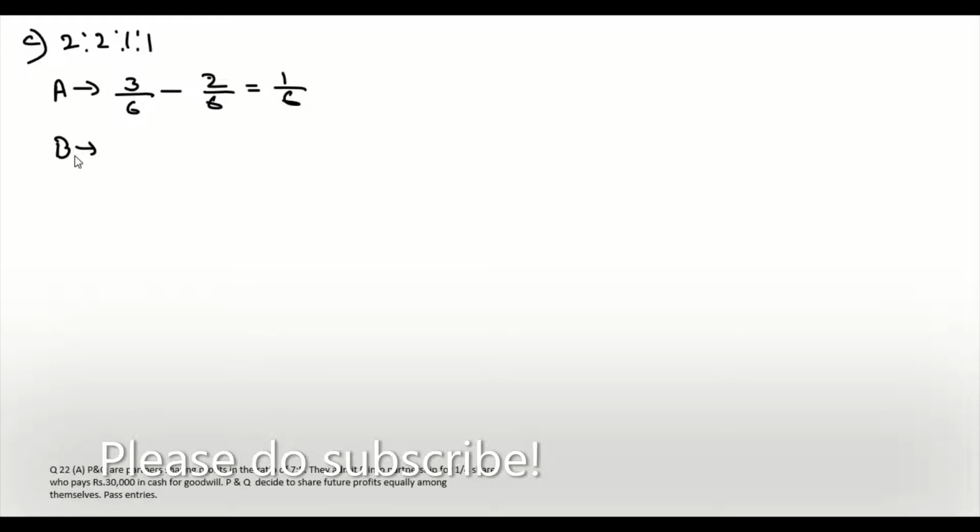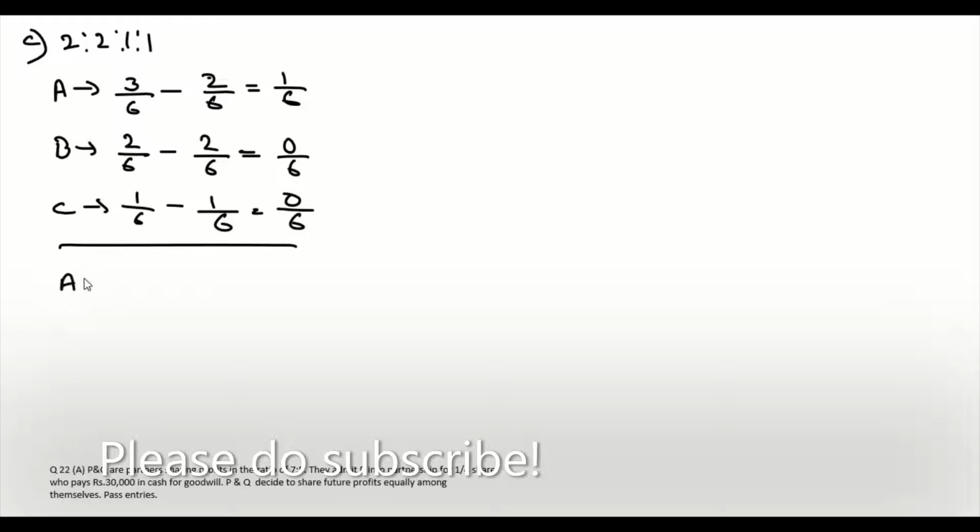Then for B, the original share is 2/6 minus the new share 2/6, that is 0/6. Then C, we have 1/6 minus the new share 1/6, which is 0/6. So in this case only A sacrificed. So the entire goodwill that is brought in by the new partner belongs to A.